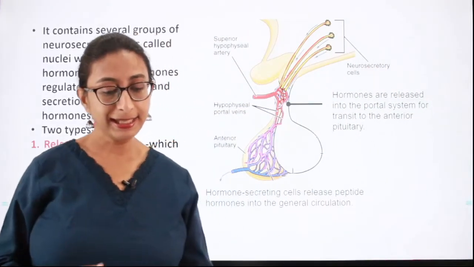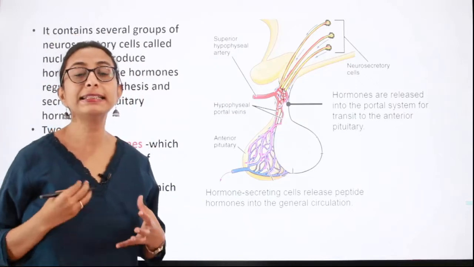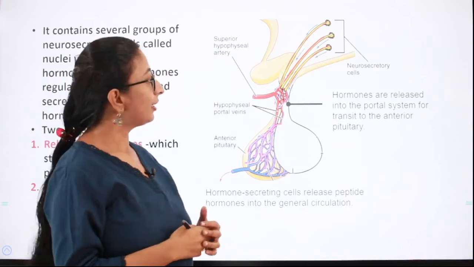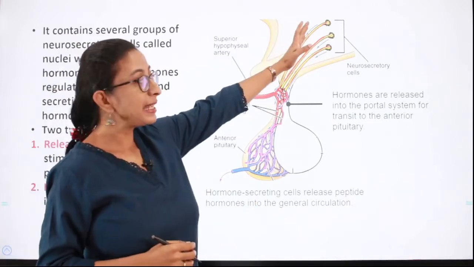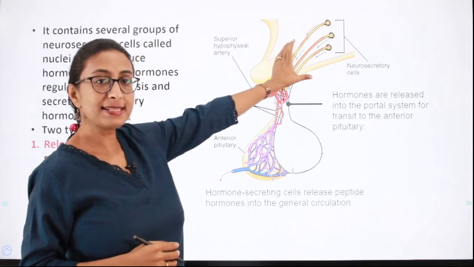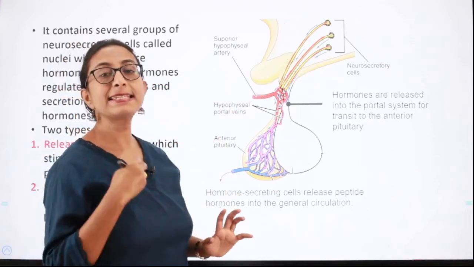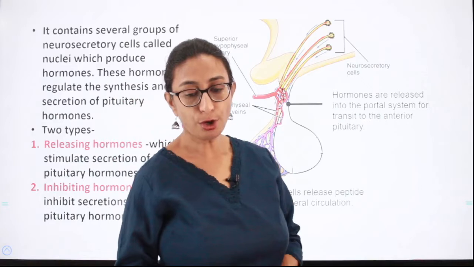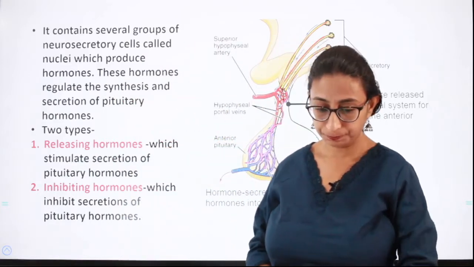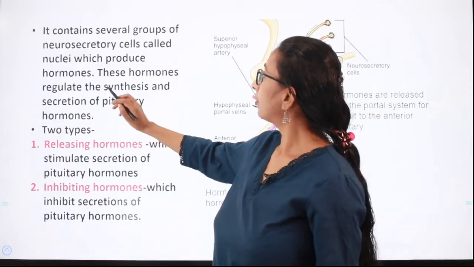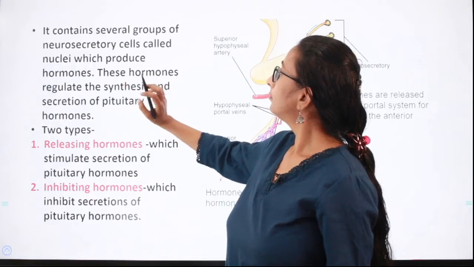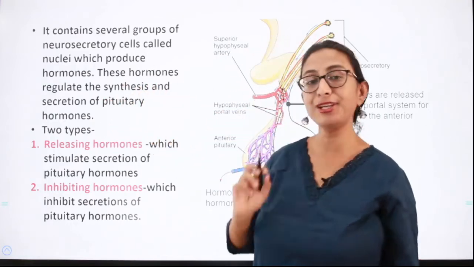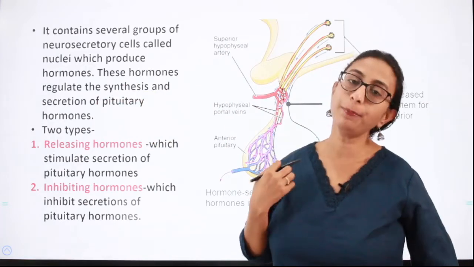And it is these hormones which regulate the synthesis and secretion of hormones from the pituitary gland. So, the hypothalamus has cells called neurosecretory cells which synthesize and secrete hormones called neurohormones. And these hormones regulate the synthesis and secretion of the hormones from the pituitary gland.